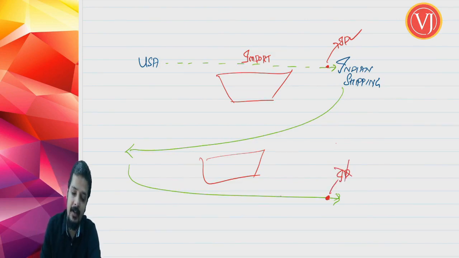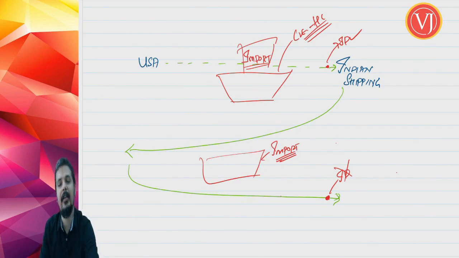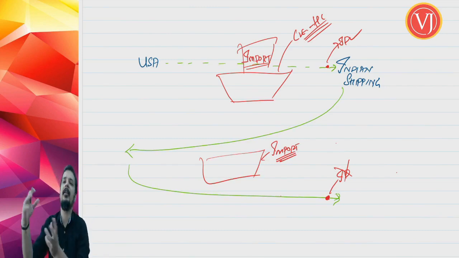Why? Only at the time of first time import, only at the time of first time purchase, it will qualify as something called import. You will be clearing this for home consumption. There will be clearance for home consumption. And thereafter, this won't even qualify as import, because when the vessel is coming for the second time, you don't clear the goods for home consumption.